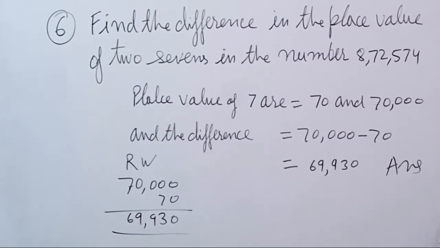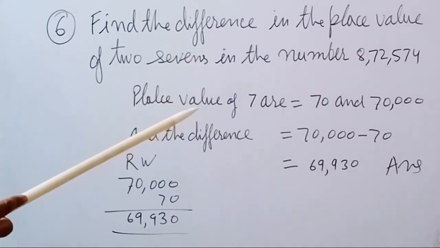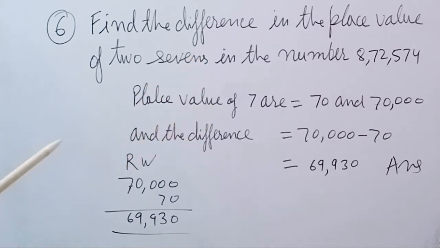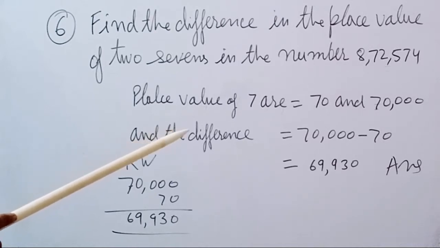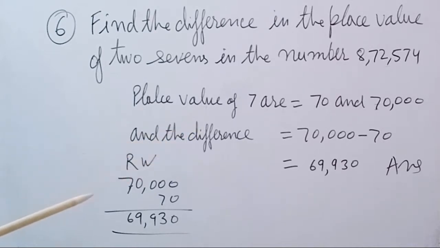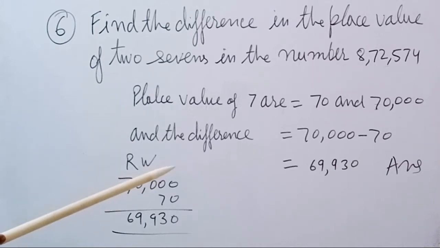Children, I am taking one more example of the same chapter, place value. Here we have to find the difference in the place value of the two sevens in the number 8,72,574. Just find out the place value of 7. Place values of 7 are 70 and 70,000. The difference will be 70,000 minus 70. Do the rough work: that is 69,930. In that manner you can do sum number 6.